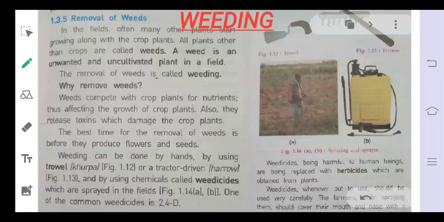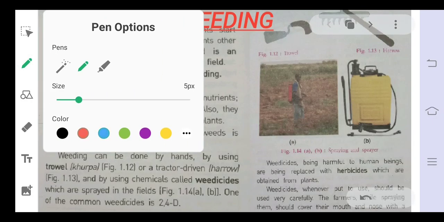So, good morning, students. In the continuation of your science subject of class 8, in the first chapter, we have discussed crop production and the different practices included in it: preparation of the soil, sowing of the seeds, and application of manure and fertilizers. One more thing that we have discussed is irrigation. The next step of crop production is weeding.